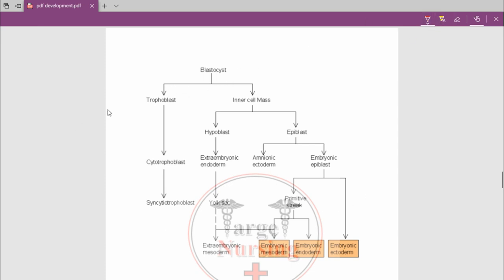Okay, so first, on the fifth day, a structure will form which is known as the blastocyst, and it has two layers, trophoblast and inner cell mass, which is also known as embryoblast. And the trophoblast has two layers, cytotrophoblast and syncytiotrophoblast.